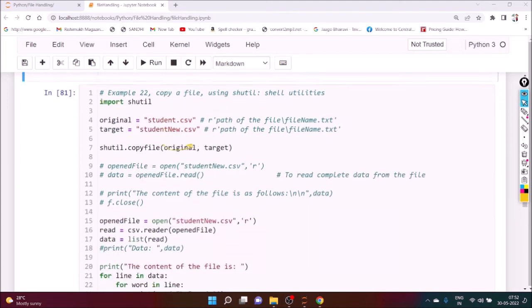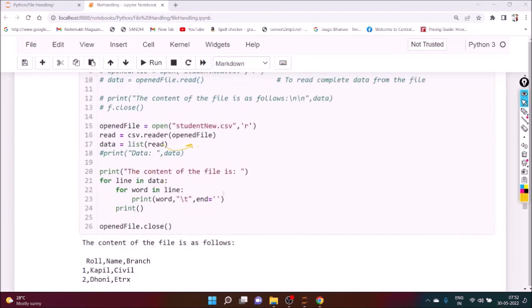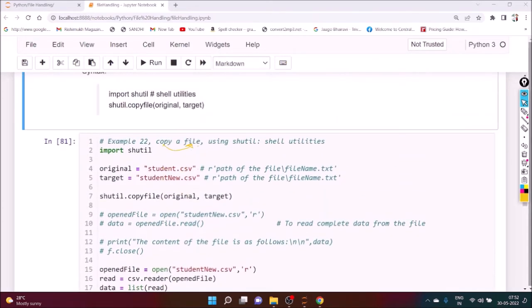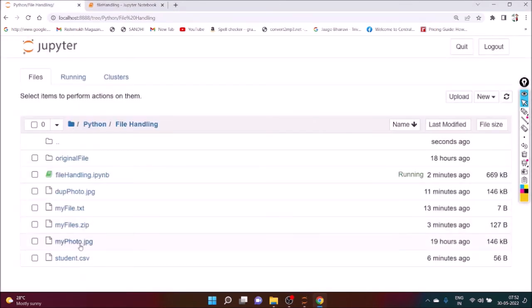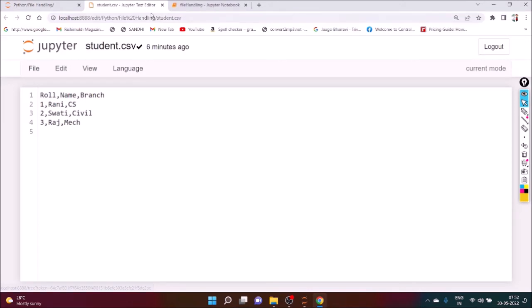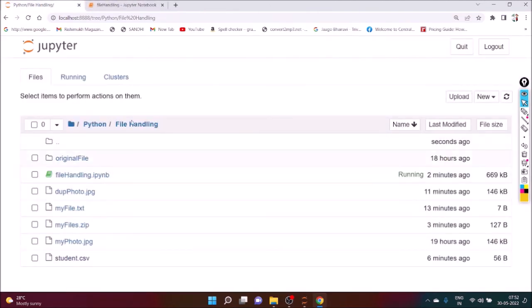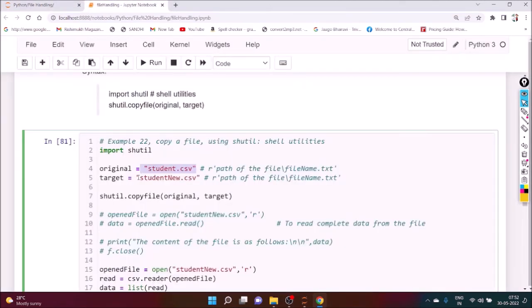Okay, are you getting my point? Now we can see this one. Here we definitely have to import shutil first, and the original file name is student.csv, which is already present. We can see that student.csv file is already there, and we want to create another file named student_new.csv, which is the target file. What we have to do is mention shutil.copyfile, original to target.